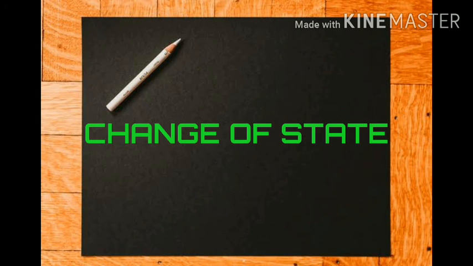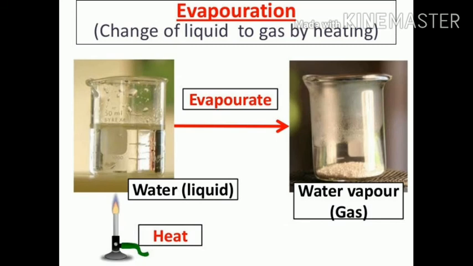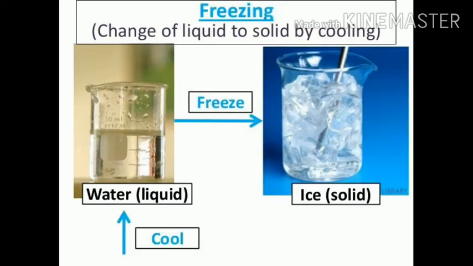Matter changes from one state to another. The process of changing ice into water is called melting. The process of changing water to water vapor is called evaporation. The process of changing water to ice is called freezing.